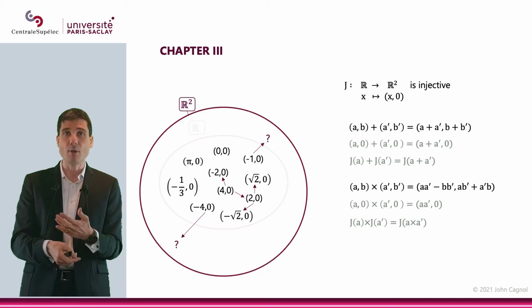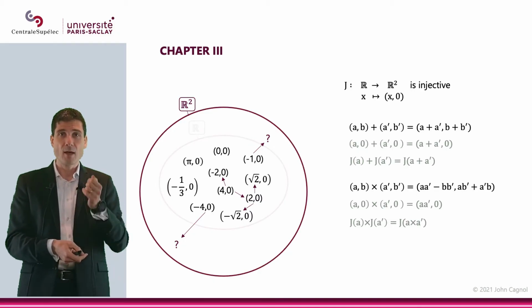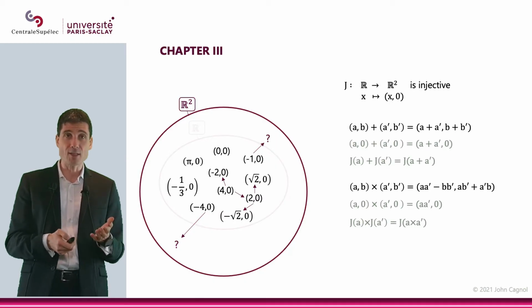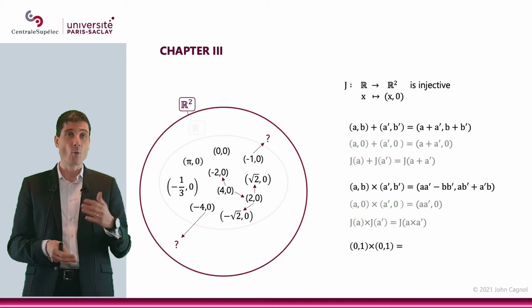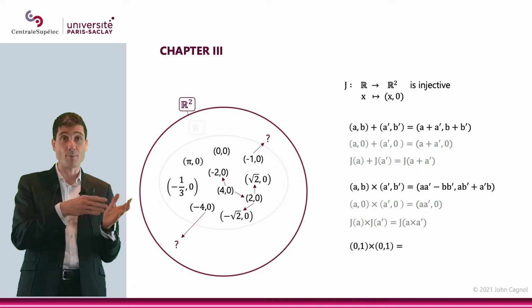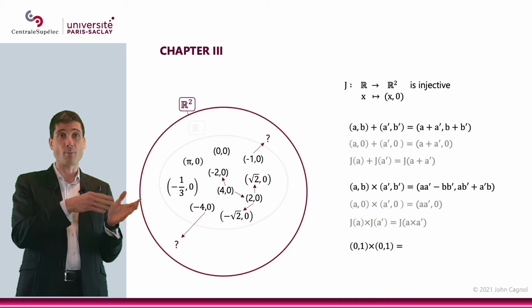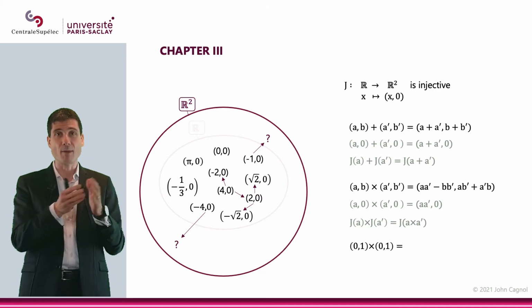But what is interesting is what happens if I do (0, 1) times (0, 1). Now what happens then? Well, then a is equal to 0, b is equal to 1, a' is equal to 0, b' is equal to 1.